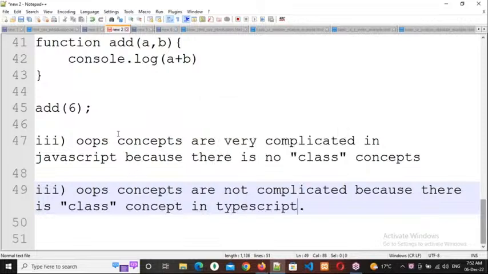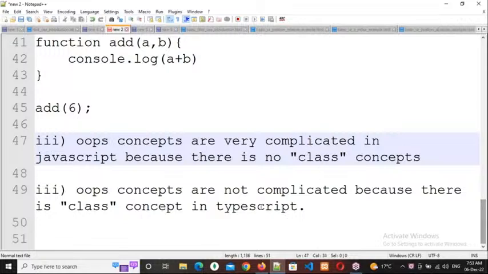So since there is no class concept in JavaScript, everything we need to do with function. Function in a function, function in another function. One function has to return another function. That output has to send to the other function. Finally, it has to return some outputs. So it will be very complicated.